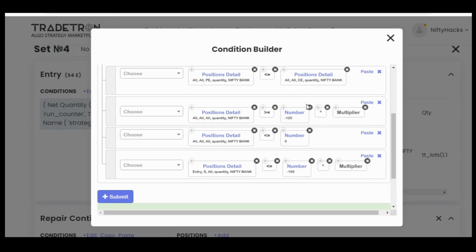So here also this logic remains the same. All quantity should be greater than or equal to -125. Here I can use only greater than also, but I want to give one lot buffer, as I explained to you in set 2 entry, and all quantity should be less than 0, and this will ensure that set 1 entries have already been done.